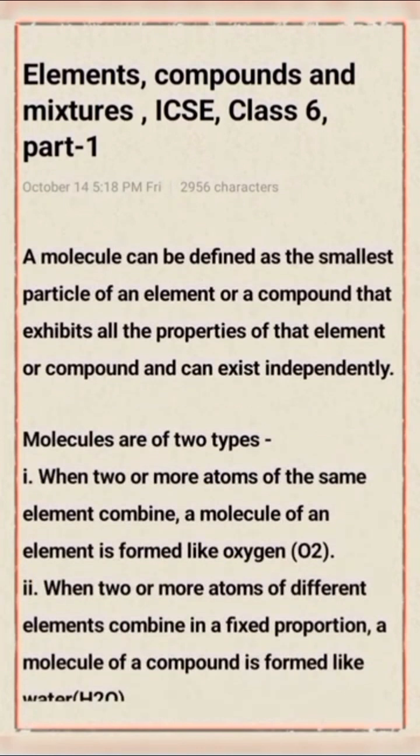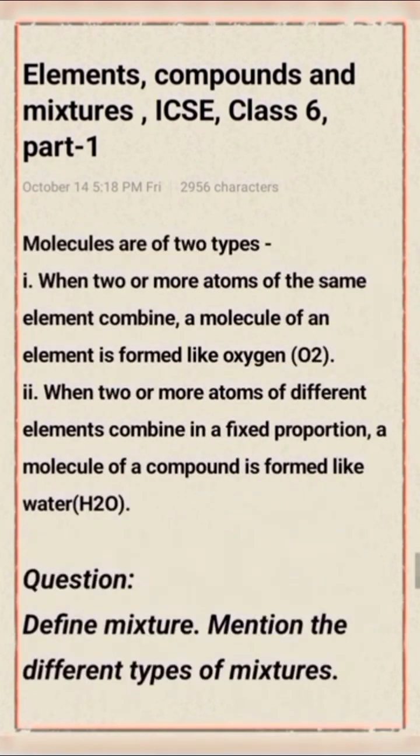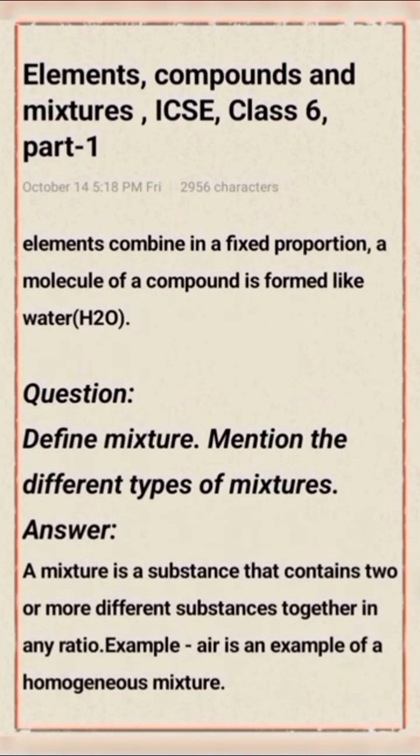Number 1, when two or more atoms of the same element combine, a molecule of an element is formed, like oxygen O2. Number 2, when two or more atoms of different elements combine in a fixed proportion, a molecule of a compound is formed, like water.